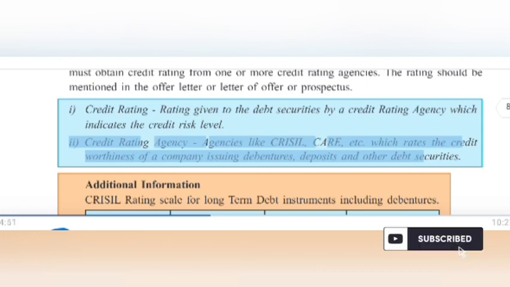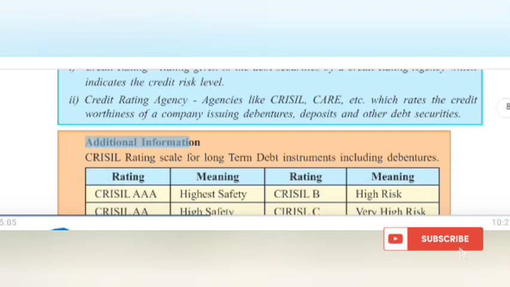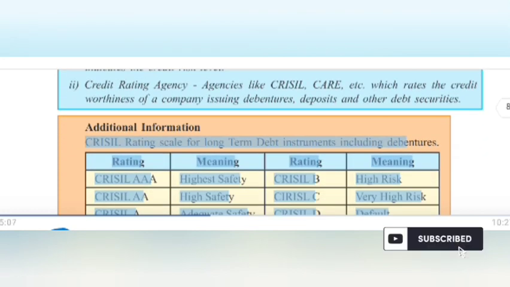Credit rating agency. Agencies like CRISIL, CARE, etc., which rate the creditworthiness of a company issuing debentures, deposits and other debt securities. Additional information: CRISIL rating scale for long-term debt instruments including debentures. Rating meaning: CRISIL AAA highest safety, CRISIL AA high safety, CRISIL A adequate safety, CRISIL BBB moderate safety, CRISIL D default.